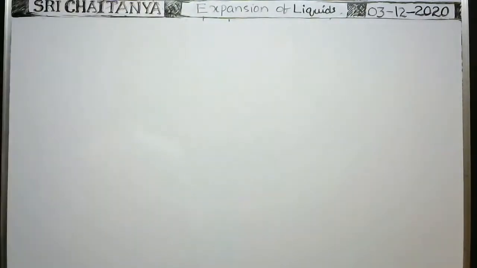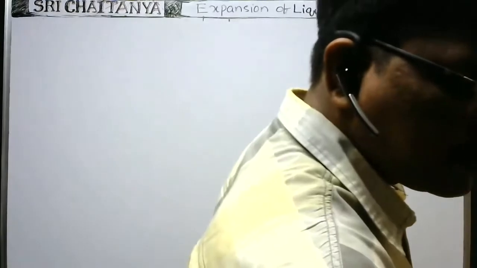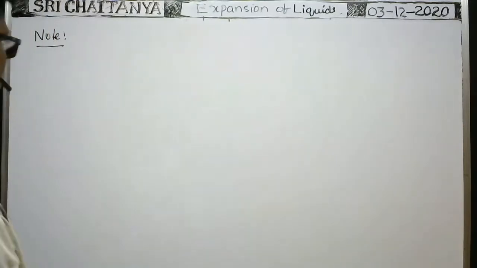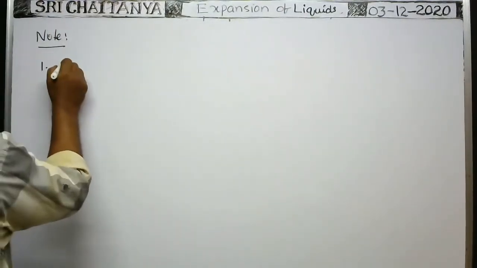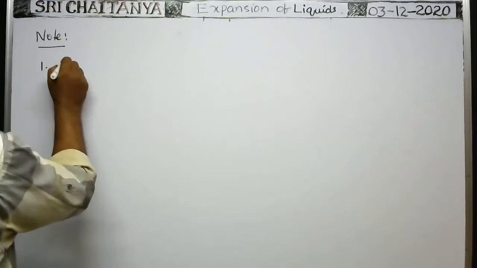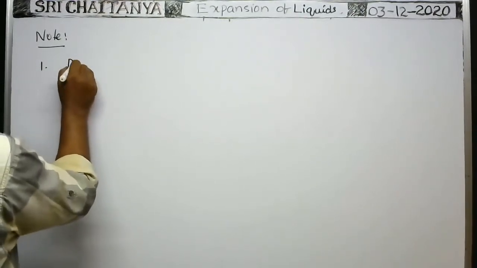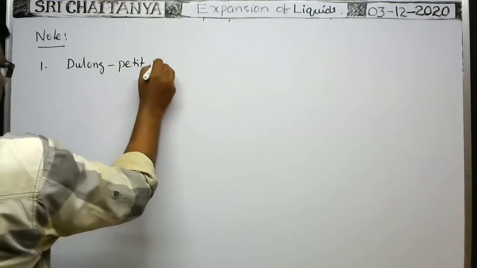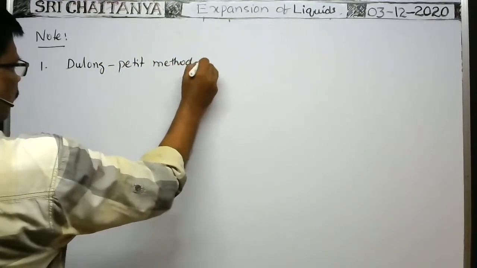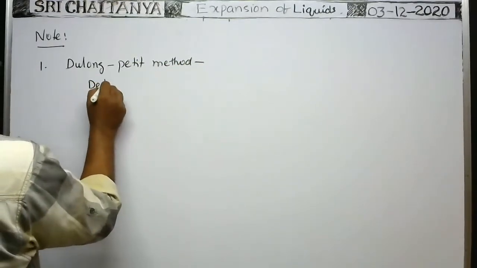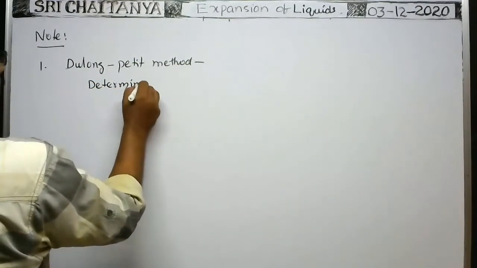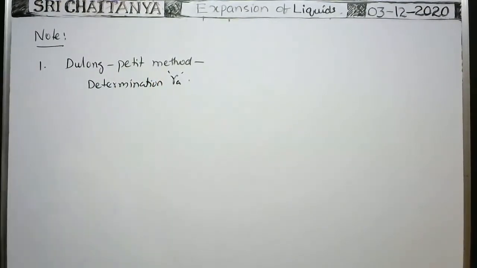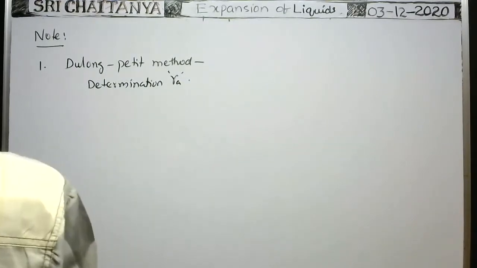Okay. So next, first one, Dulong-Petit method, determination of gamma r.